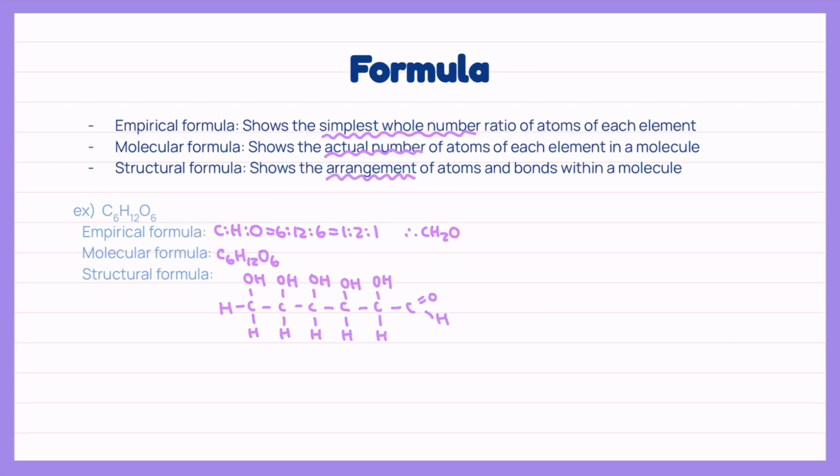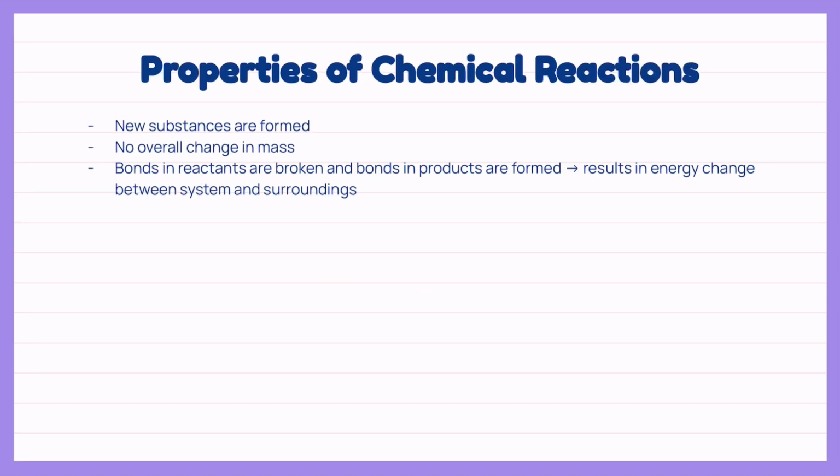Learning about drawing bonds will be covered more specifically in topic 4, so we just need to know that the structural formula shows the arrangement of bonds for now. There are some properties that can identify chemical reactions. First, new substances are formed. However, there is no overall change in mass when measured in a closed environment. Lastly, bonds in reactants are broken and bonds in products are formed, resulting in energy change between the system and